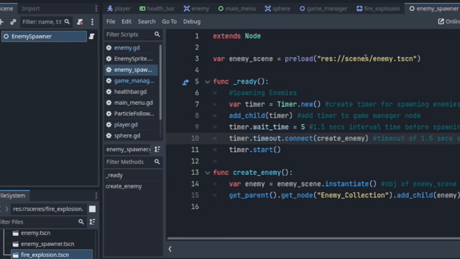Alright, maybe we can use it somewhere else too, maybe we can spawn some other enemies.